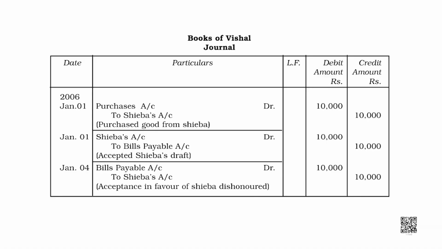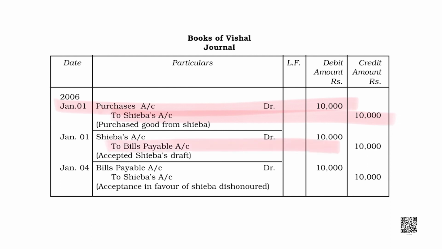Okay? Now, for the same case, I'll make you learn how Vishal would draft journal entries in his books. Vishal bought goods, so purchase account would be debited, right? And Shiba, being his creditor, would be credited. And now, he got the bill payable. Here you need to focus.